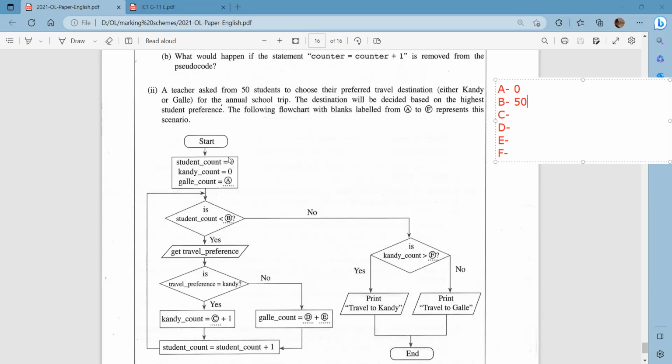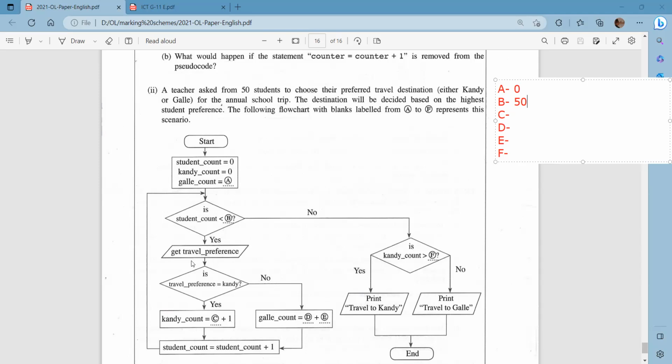Here we have the student count equal to 0, right? So therefore, the student count starts from 0. And why I put 50 here is, when it becomes 50, the condition is going to become false. But it goes up to 49, right? When the student count is equal to 49 also, this condition is becoming true. So see, from 0 to 49, which means 50, right? Then here it has to be 50.